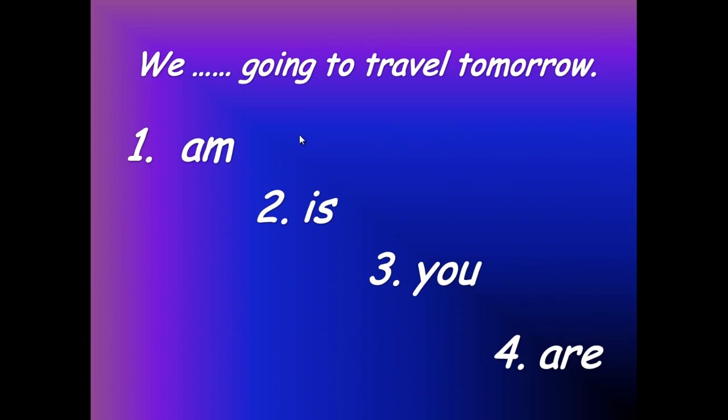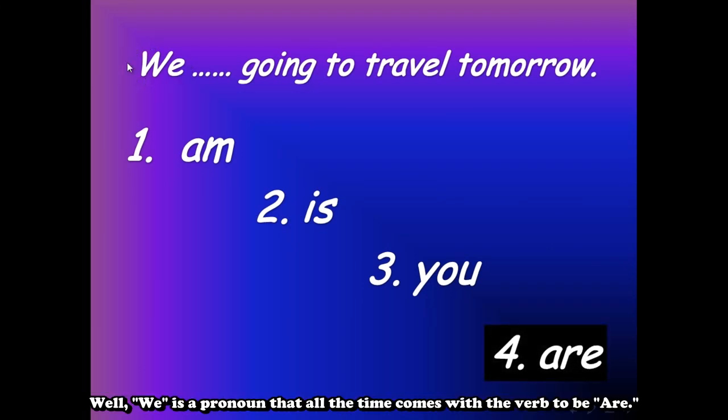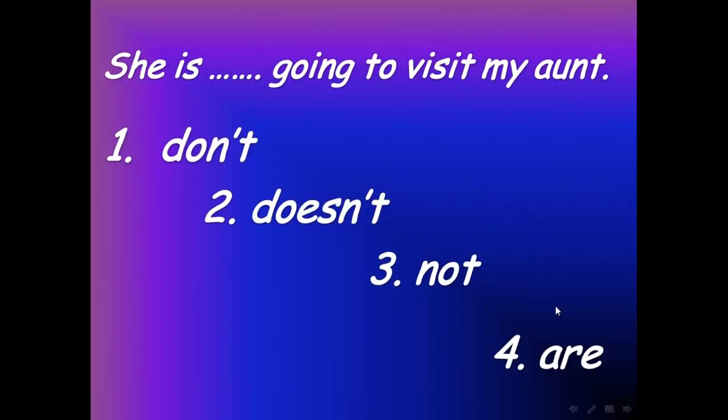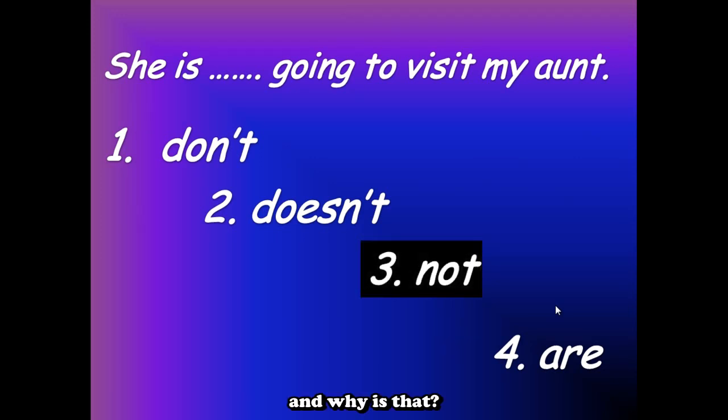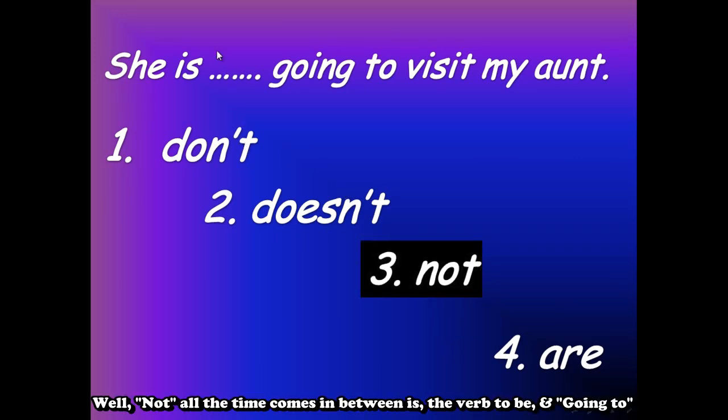Part number 3. We am, we is, we you, we are going to travel tomorrow. And the correct answer is we are going to travel tomorrow. Why is that? Well, we is a pronoun that all the time comes with the verb to be are. Next, she is don't, she is doesn't, she is not, she is are going to visit my aunt. The correct answer is she is not going to visit my aunt. Well, not all the time comes in between is, the verb to be, and going to.